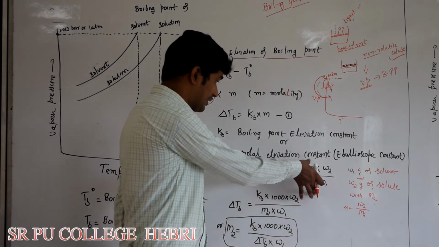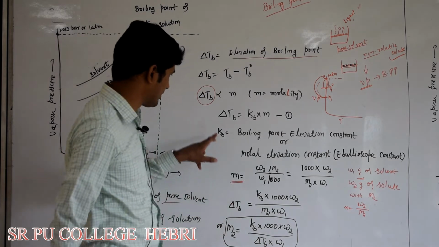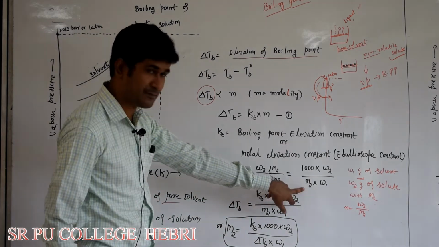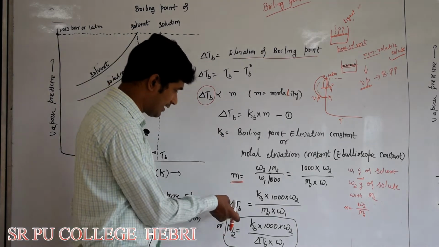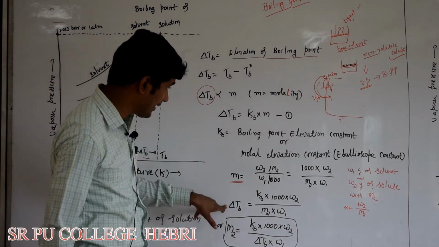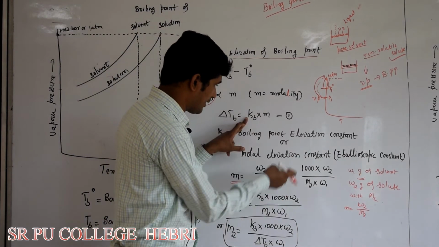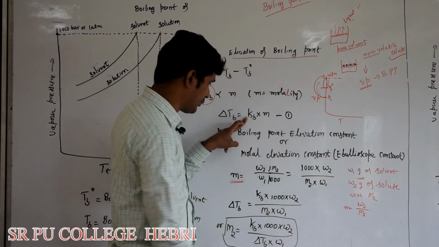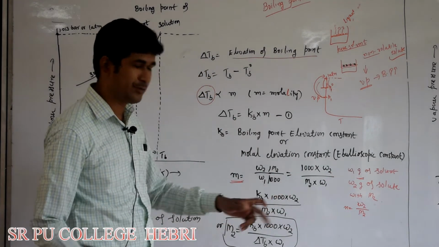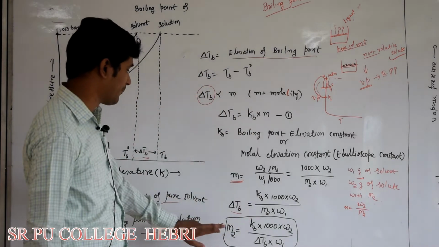Now you substitute this m in equation 1. After substituting this molality value in equation 1, what you will get? Delta TB is equal to KB into 1000 into W2 divided by M2 into W1. So this is the elevation of boiling point.